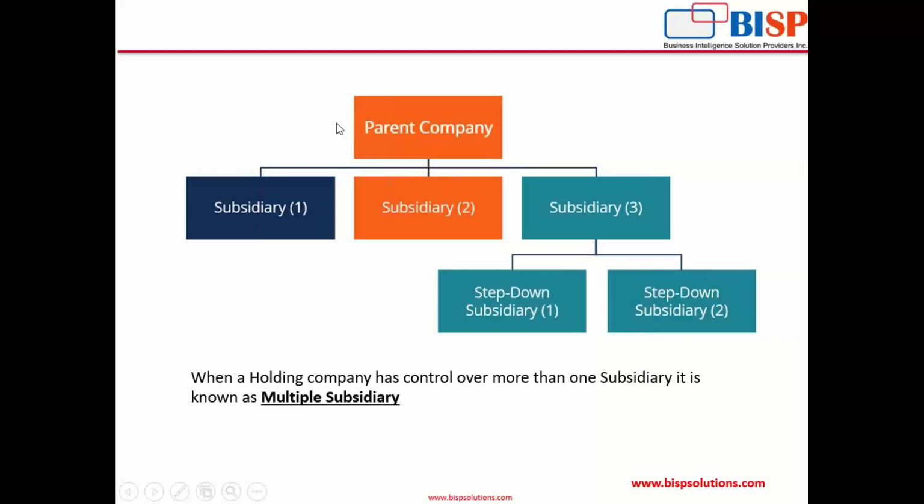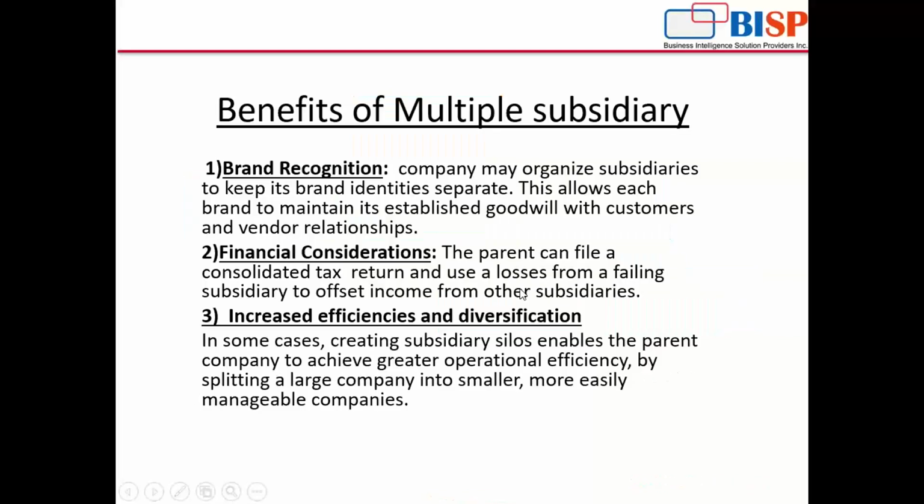Okay, suppose the parent company has made the investment in A, B and C, and C has made the investment in X and Y. So when a holding company has control over more than one subsidiary, it is known as multiple subsidiary. Now, what are the benefits of multiple subsidiaries?